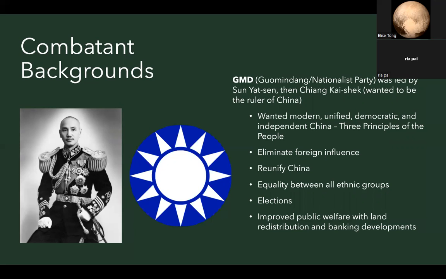They also wanted ordinary Chinese to participate in elections and improve public welfare by distributing some land to landless peasants, establishing rural banks, supporting the sick, old, and disabled, and nationalizing banking and railways while encouraging private business development.